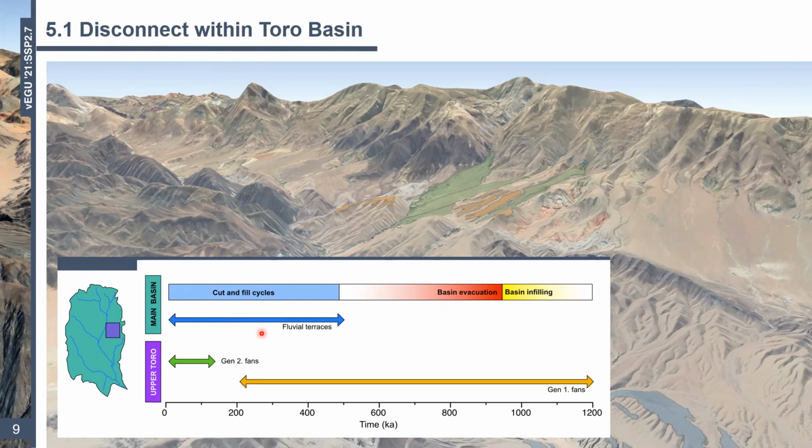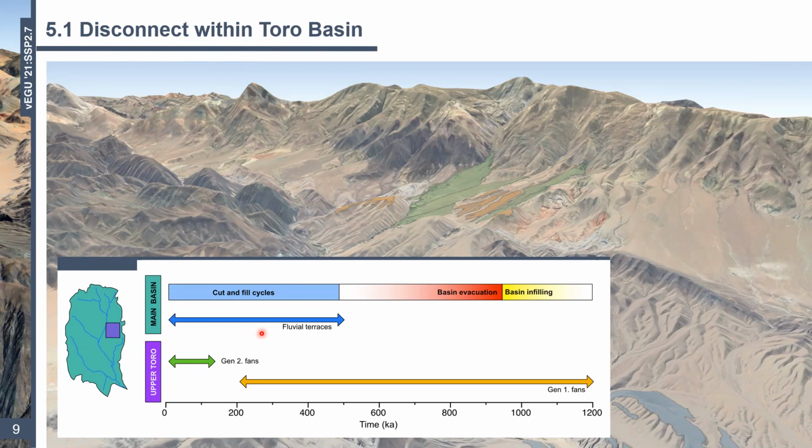And this basically suggests that the regions within the basin are either disconnected or partially decoupled. What we can therefore argue is that whatever is going on in the main basin isn't being translated upstream, and similarly the other way around too. So where we have this large regional incisional event associated with the MPT that our older fans recognize, that is not recognized further downstream.